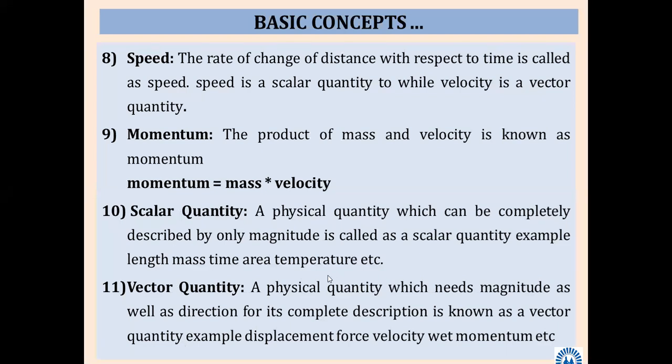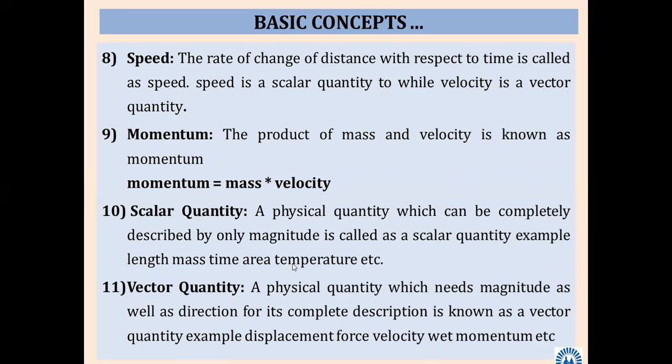A physical quantity which can be completely described by only magnitude is called a scalar quantity. Examples: length, mass, time, area, temperature, etc. For this, only magnitude is more than sufficient; it is not necessary to go for direction.